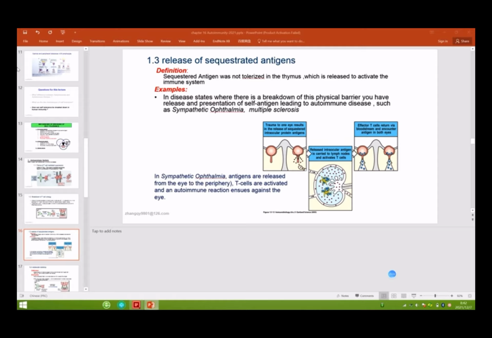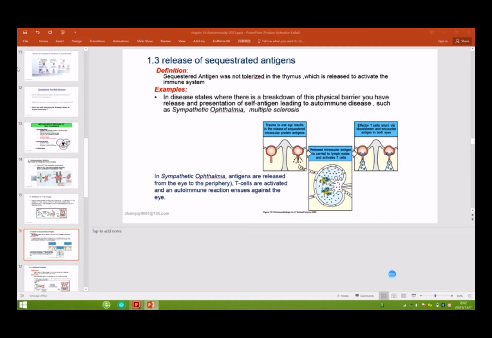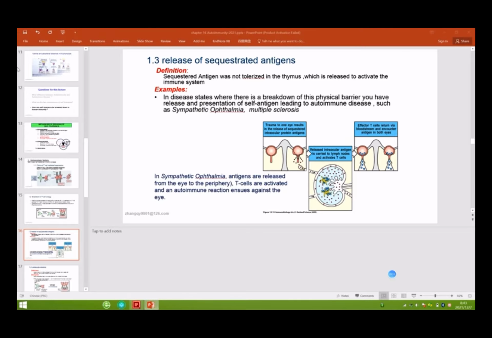So what can we do? If you are a doctor and you find a person with eye damage, and you know the sequestered antigen will be released and activate self-reactive T cells, which will enter the eye through the bloodstream and damage it, and can also go into the healthy eye, the good thing to do is to block the antigen release, or use antibody to block the antigen, to help save the healthy eye.